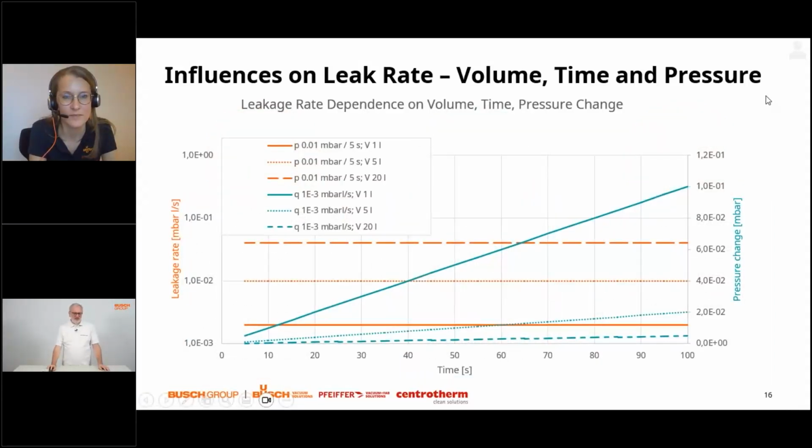We have tried to visualize these effects of changing volume. In the orange graphs, you see always a constant pressure loss, constant pressure change in identical time intervals, but on different volumes. So the result is a different leakage rate depending on the volume of the container that we are in. In the turquoise graphs, we have taken always the same leakage rate. Depending on the gas reservoir that we apply, we are getting different pressure changes over time. So same leakage rate, different volumes, different pressure change.